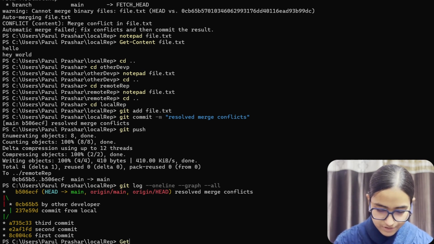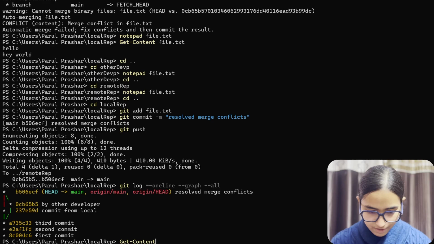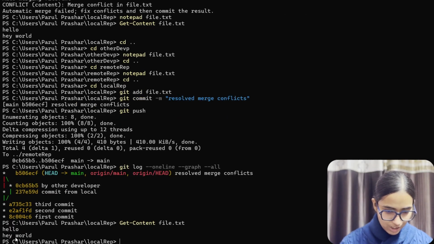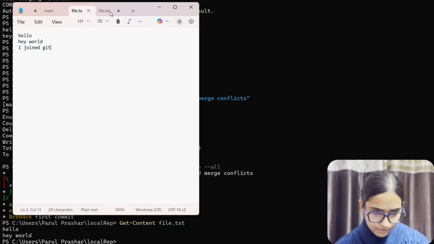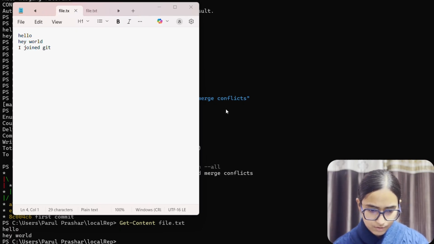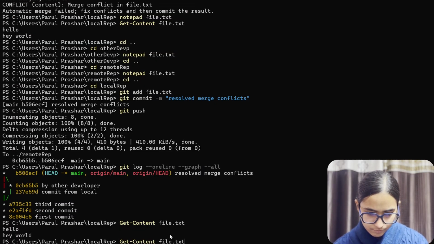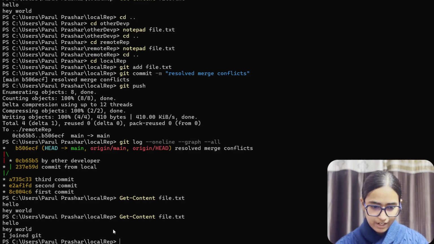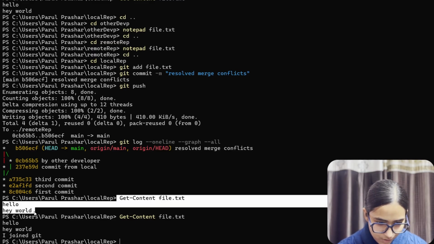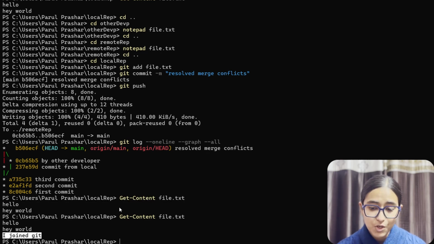Let's get the contents. Get-Content file.txt. Alright, so Get-Content file.txt, I got this, but I could not get this, and the reason was very simple.